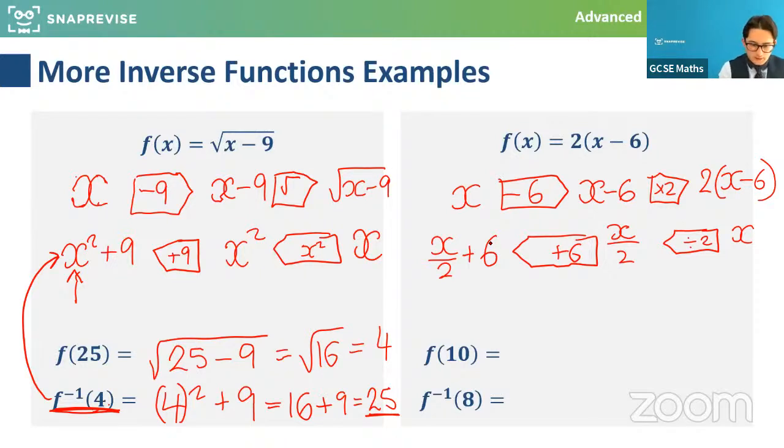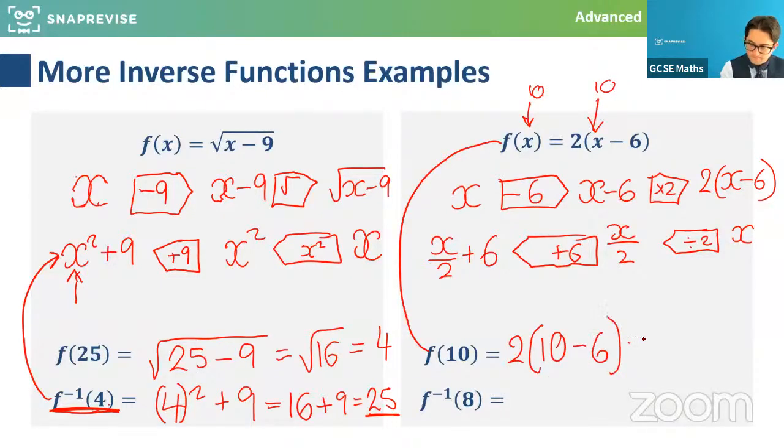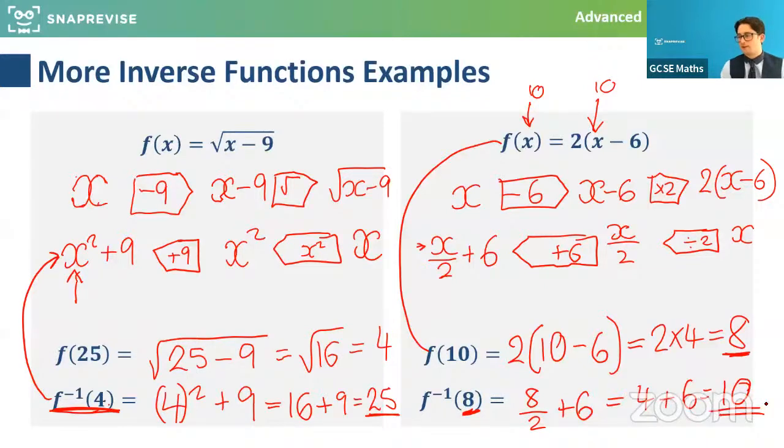So that's really good. Right, let's sub 10 into the original function. 10 is going in here. So it's going in here as well. And let's see what we would get. Great. So if we put 8 into the inverse, hopefully we're happy that that should spit out 10, because it should undo it. So if I put 8 into here, 8 over 2 plus 6 is 4 plus 6, which is 10, as we would expect. Cool. Right. So I'm going to keep going, but very well done with that.